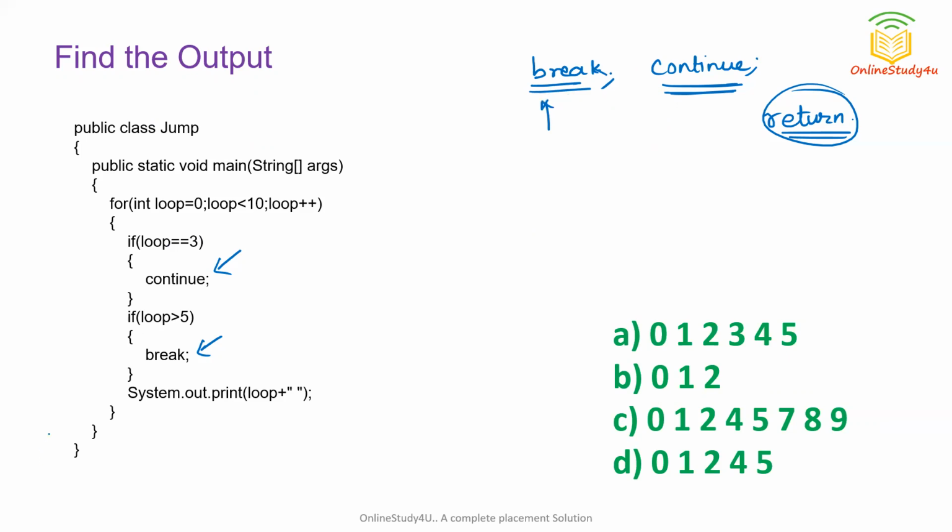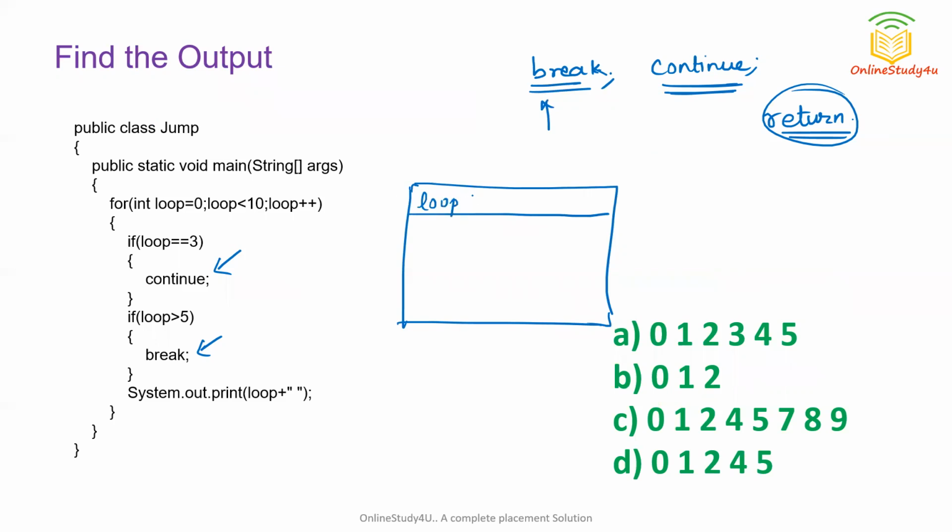So now let us run this code. You can see loop is storing 0. What is the best way to run a for loop? We can use a dry run table. I don't need a dry run table, but just to explain to you, I am using this dry run table. We should mention all the variables. We have a variable loop, then a condition that loop should be less than 10. I will write the output here.